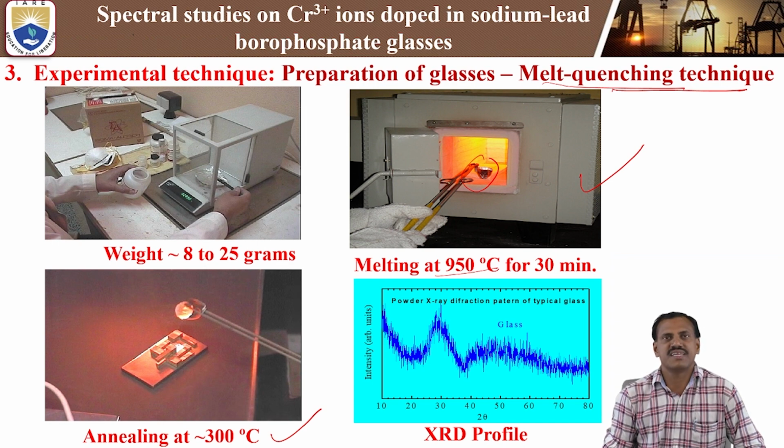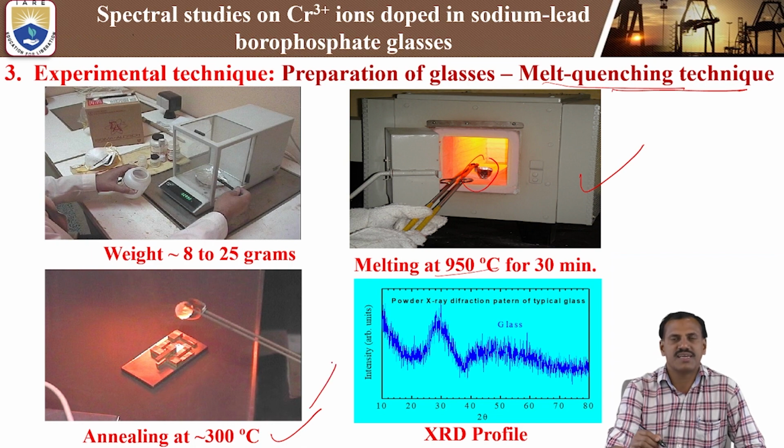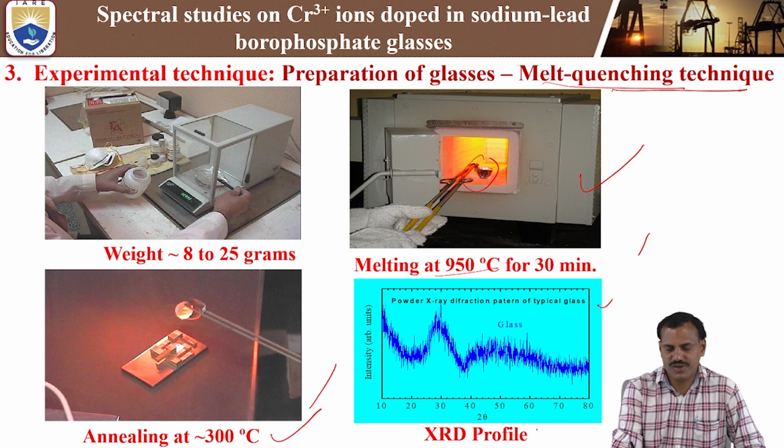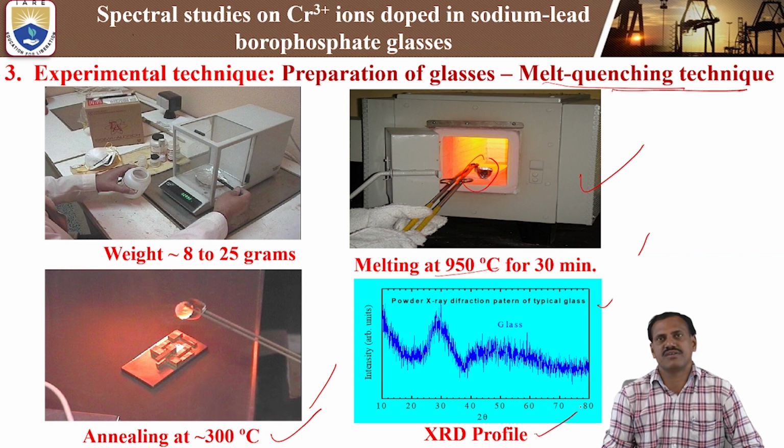After annealing at 300 degrees centigrade, we keep the sample in the annealing furnace for 10 or 12 hours while it cools to room temperature. After that we take out the sample, cut the different required pieces, polish the glassy sample, and send it for the different optical and structural measurements. First we have to measure the XRD profile.